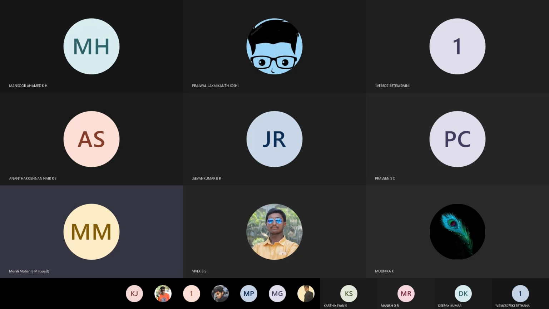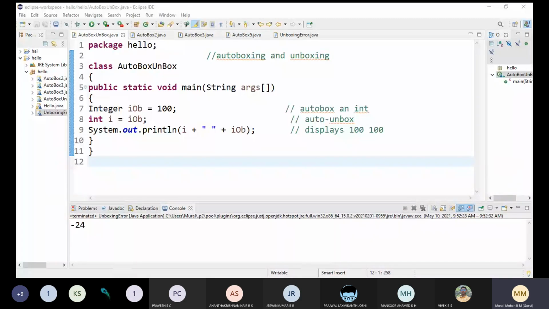All right. So in the previous class, we were discussing autoboxing and unboxing. So what is autoboxing? It is a process by which the primitive type is automatically encapsulated into its equivalent type wrapper. We have seen so many type wrappers in Java.